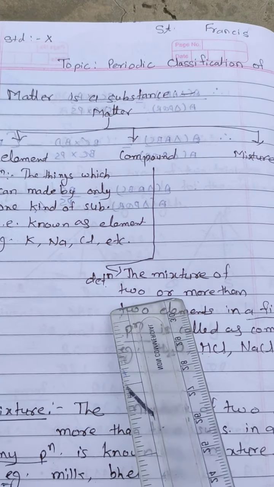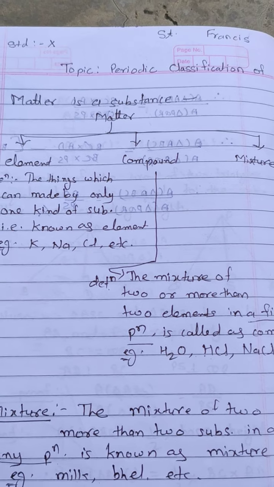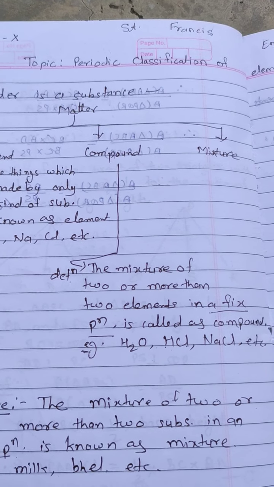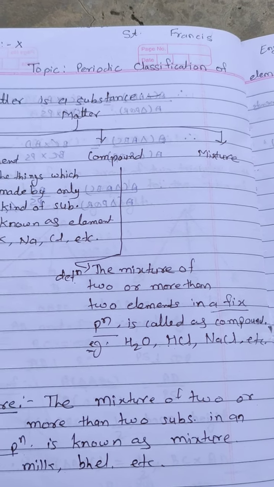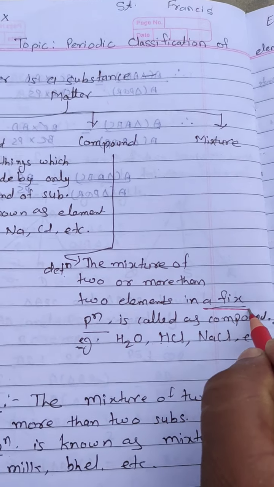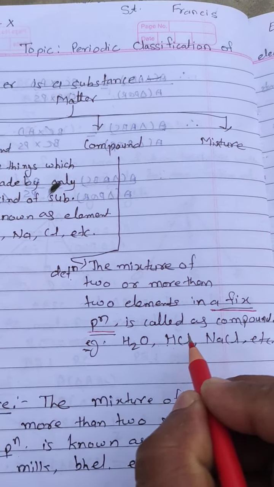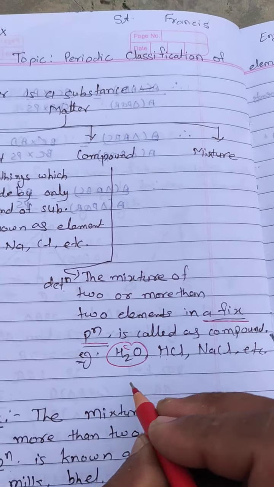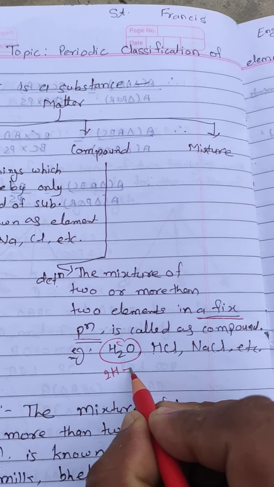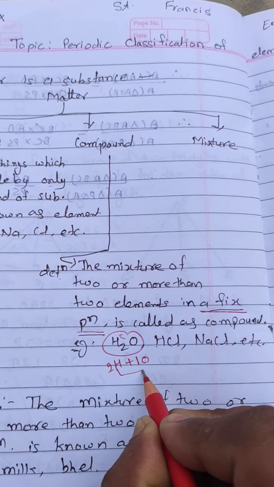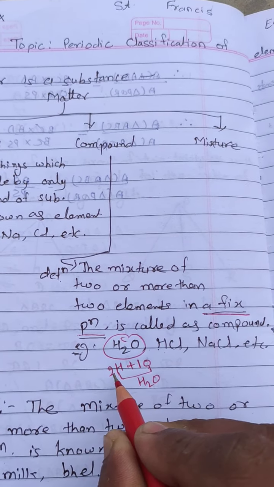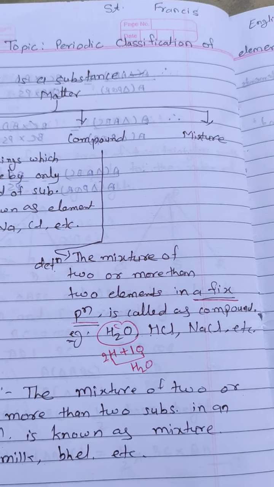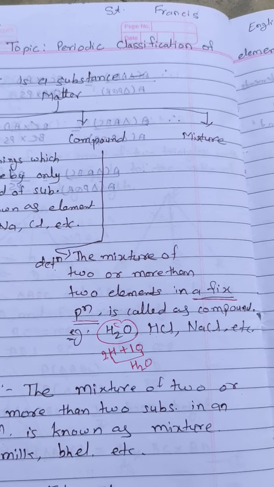Second thing, compound. Compound is a type of mixture. Its definition is the mixture of 2 or more than 2 elements in a fixed proportion. See, this word is very important: in a fixed proportion is called a compound. For example, H2O. In H2O, 2 atoms of hydrogen and 1 atom of oxygen are combined together to form H2O. This 2 and 1 is fixed. It cannot change. HCl, H2SO4, sodium chloride, these are all examples of compounds.